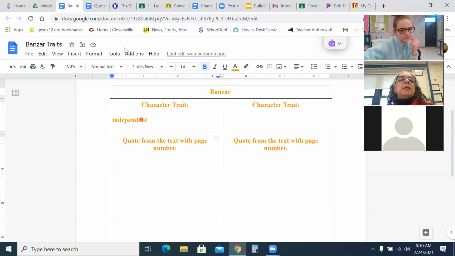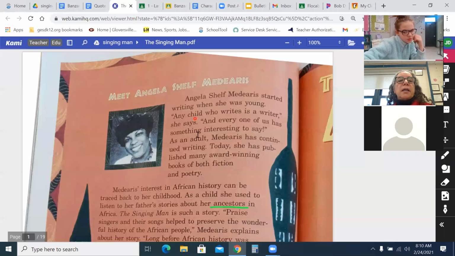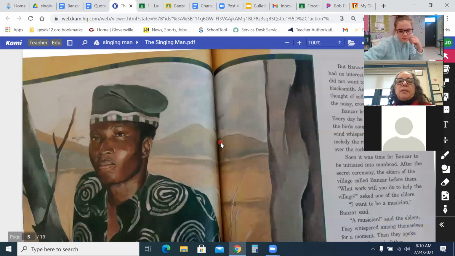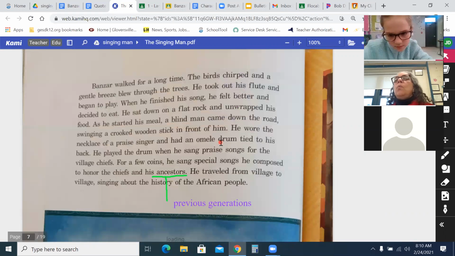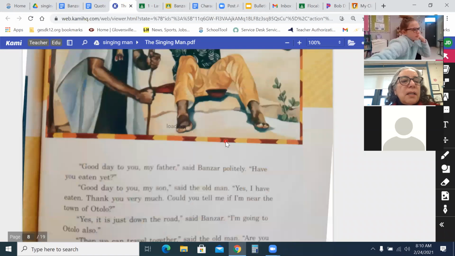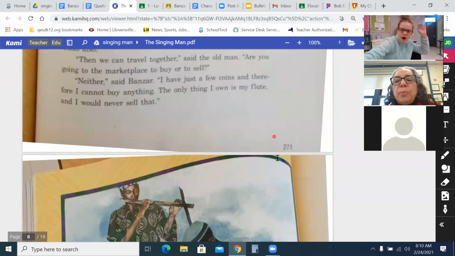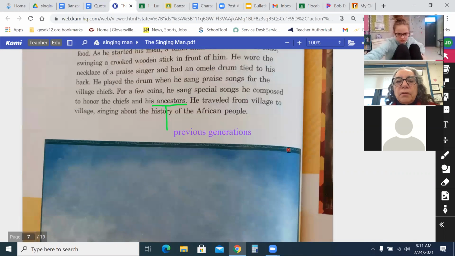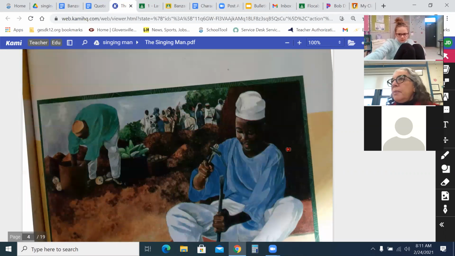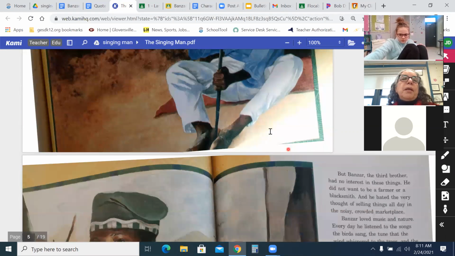So if you pick independent, you're going to have to go back to the text and find part of the text where it shows that he is independent, right? And then word for word quoting it. That's what the quotation mark is for. You're quoting the text. And then I know I said, give me a page number. If there's a little page number, if you look at my screen, like this page 271 has a page number on it. Not every page has a page number. Okay, so if you can figure the page number out, fine, but don't spend a ton of time on that. I'm not so worried about the page number.